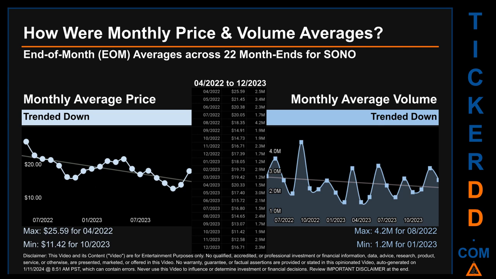How were price and volume averages for SONO? Across 446 trading days, there were a total of 22 month ends, of which monthly averages for daily price and volume were calculated. Overall, monthly price average trended down while monthly volume average trended down. The maximum end-of-month average price was $25.59 for 04/2022 while the minimum was $11.42 for 10/2023. Looking at volume, 08/2022 and 2023 respectively saw the highest and lowest monthly average volume at 4.2 million and 1.2 million.